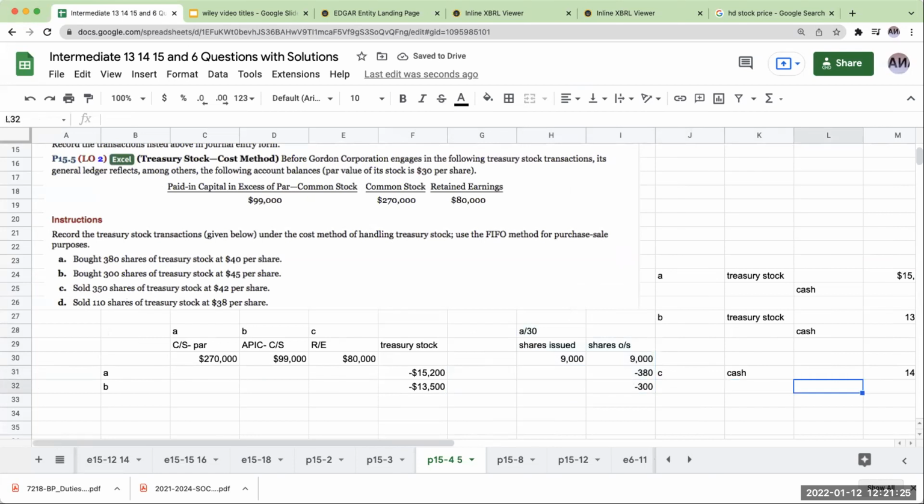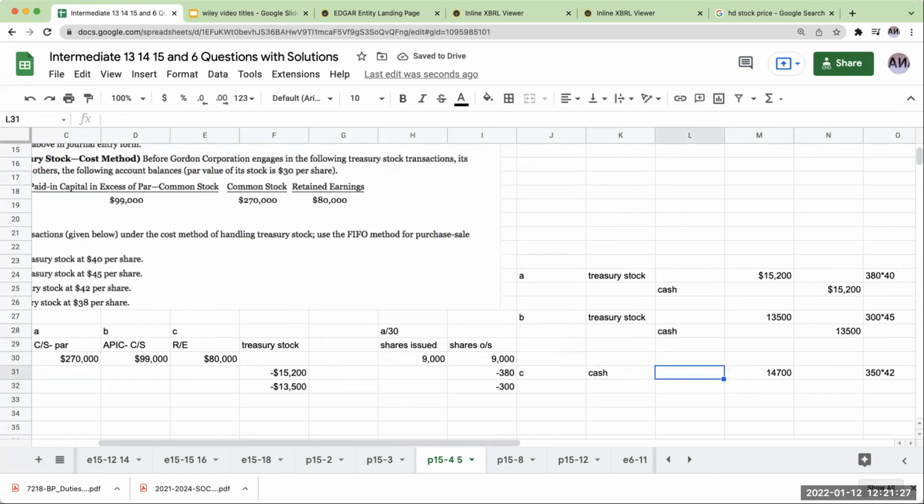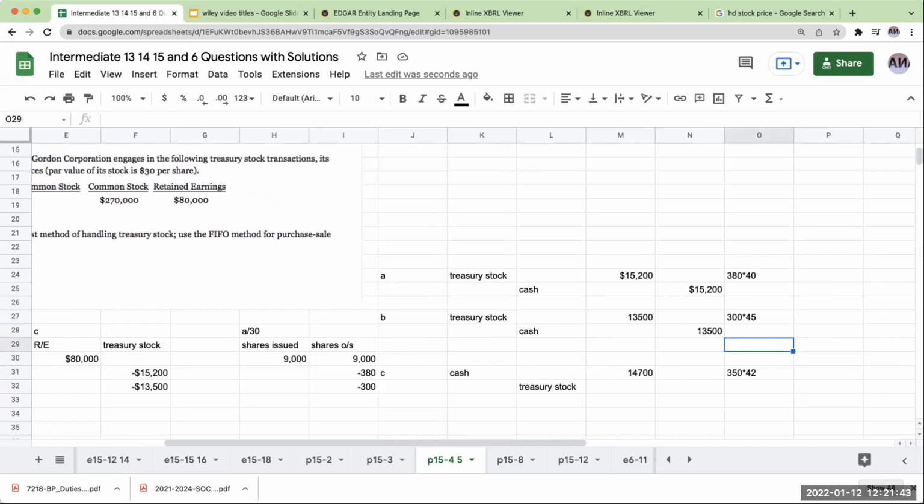Okay. So when I sell treasury stock, I debit cash for the amount that I'm receiving, but I'm going to credit treasury stock for the amount of money that I went through and paid for those shares. Now, again, I could either do a blend, but in this case, it's telling me to do FIFO. So I'm going to use $40 per share. So this is going to be 350 times 40. Now I've got a difference here. To balance this equation, I have 700 that I need to balance. This is going to go into additional paid-in capital, treasury stock.